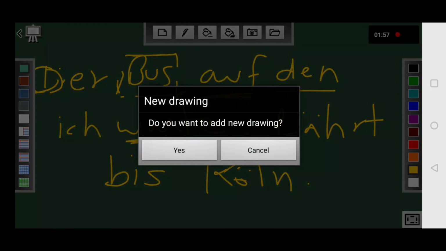Let's see one more example. Das Dorf means village.